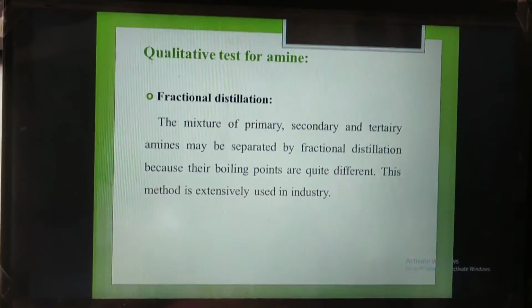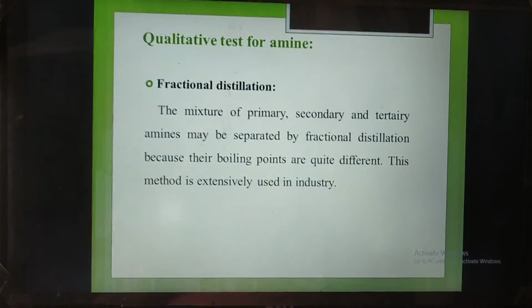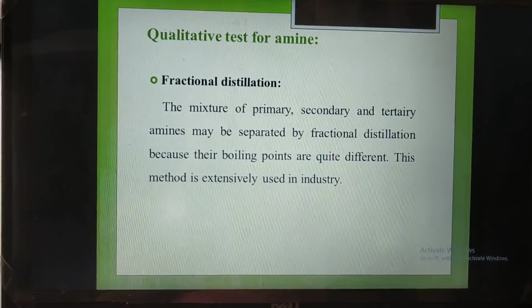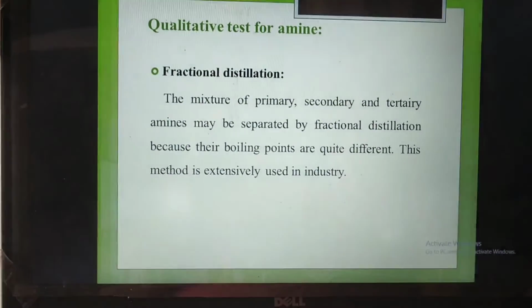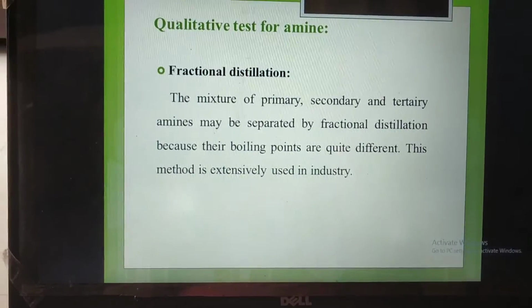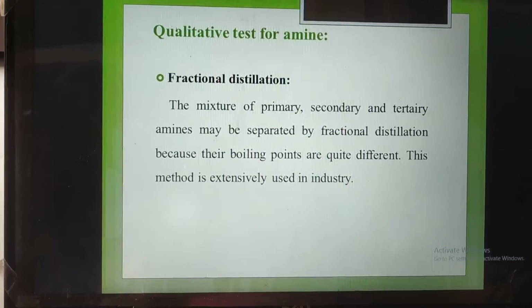Hello students, in the last lecture we saw the aliphatic amines: the classification of amines, methods of preparation, and then their physical properties and chemical reactions. Here we see the qualitative tests for amines.